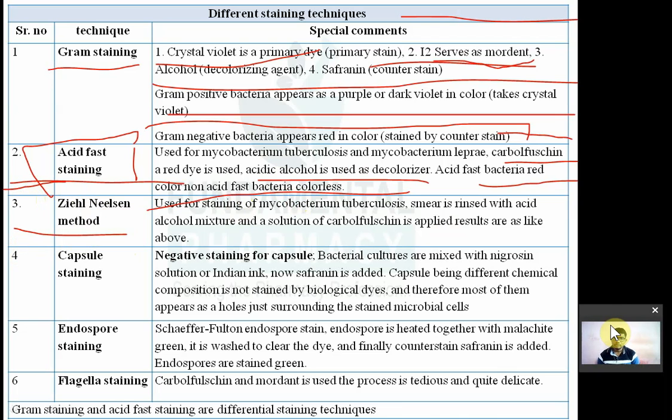So remember, a question like this has come once: one of the following staining techniques is not used for detection of Mycobacterium. In that, Ziehl-Neelsen staining and acid fast staining are used for it. So remember, Ziehl-Neelsen staining is also used for Mycobacterium tuberculosis. Now, the smear, meaning bacteria on your slide, is rinsed with the acid alcohol mixture and solution of carbol fuchsin.